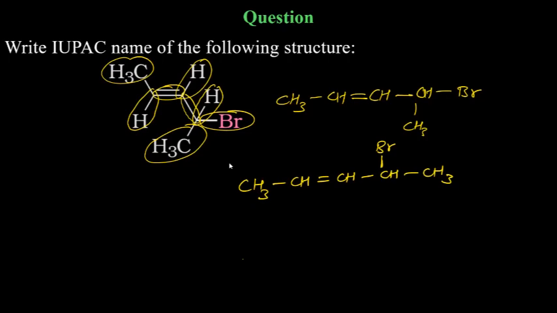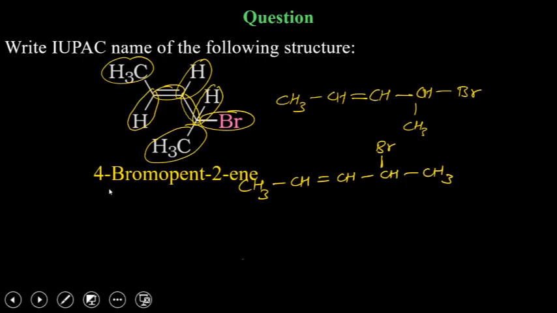Now tell me the answer. Okay, Ahan, correct. 4 bromo went to E. Now think again.